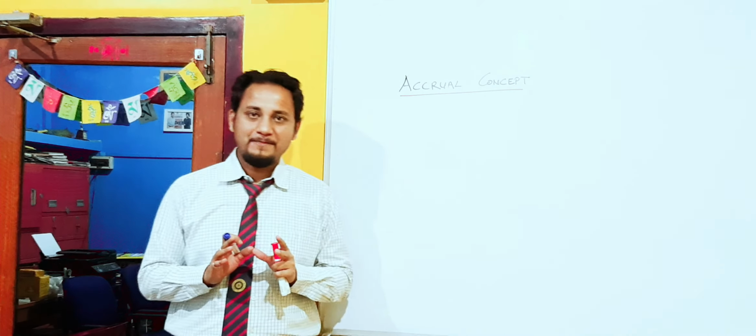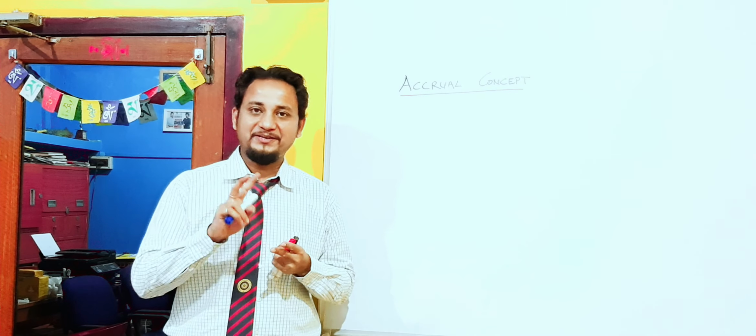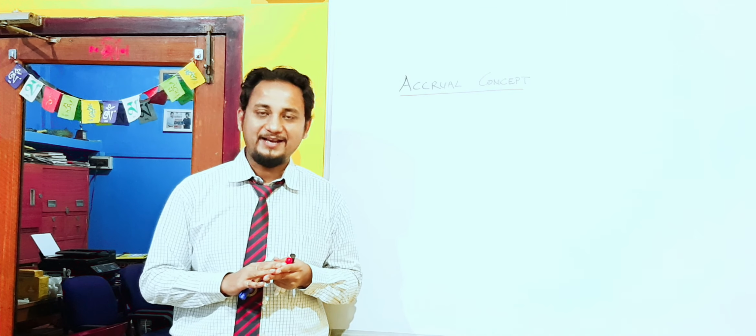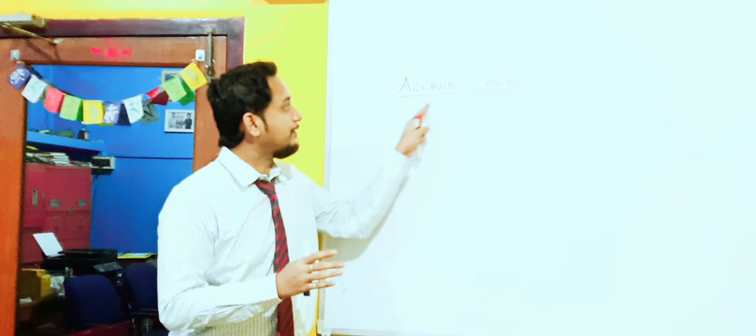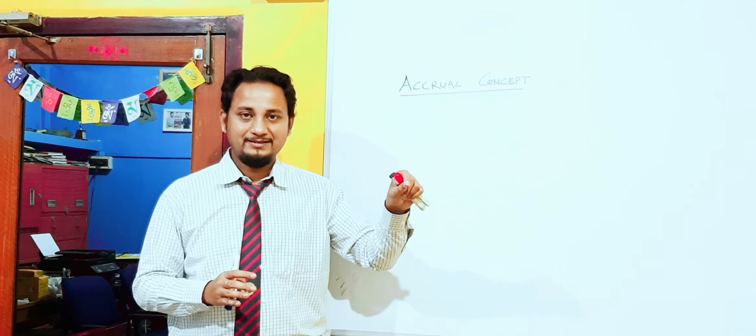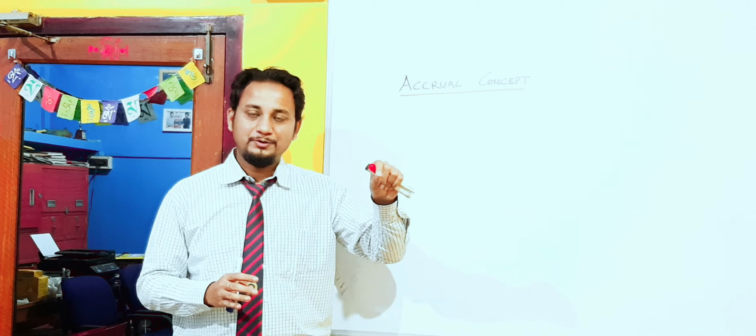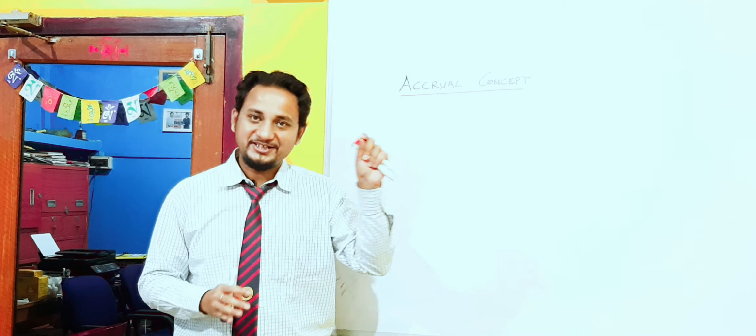We know that the basis of accounting can be divided into two types, cash basis and accrual basis. So cash basis considers cash transactions, and accrual basis considers credit transactions also. Basically, the accrual concept says that we will consider not only cash, but credit transactions also.